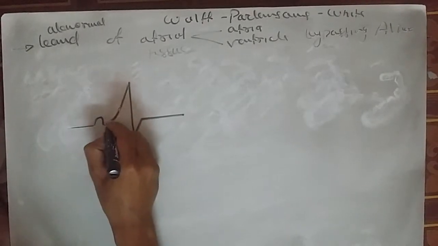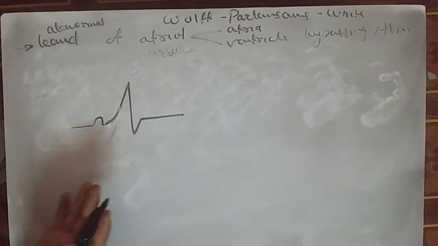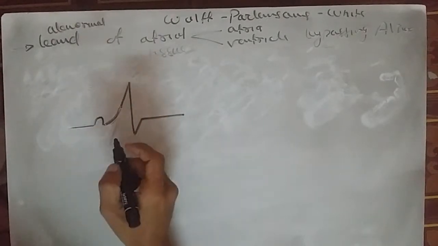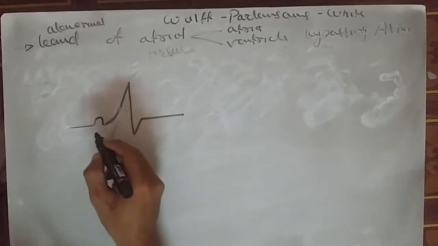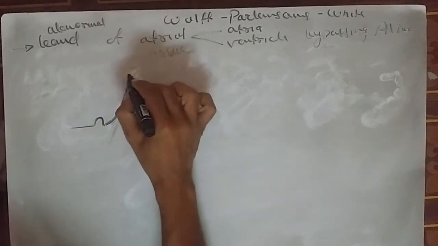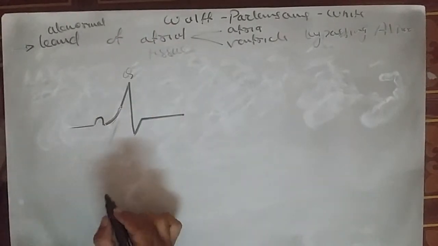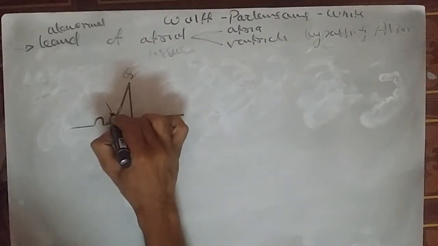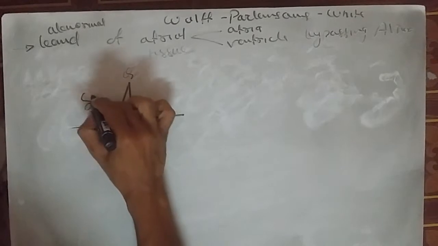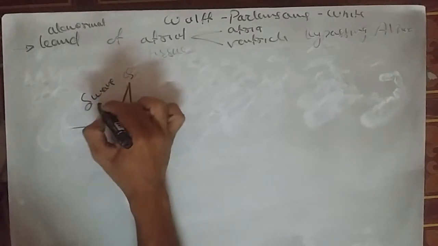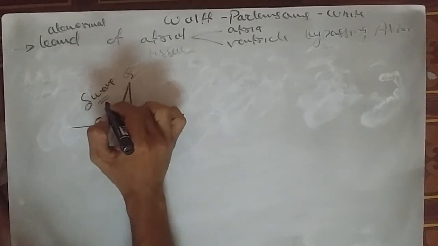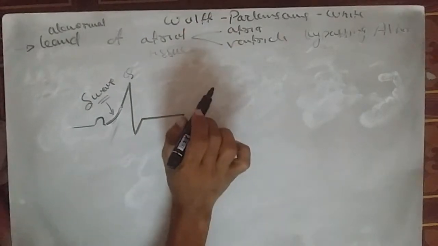is lost, and in place of this a slight angulation comes like this, means oblique angulation is present before the ascending portion of the R wave, then this wave is called the delta wave, and the delta wave is seen in Wolff-Parkinson-White.